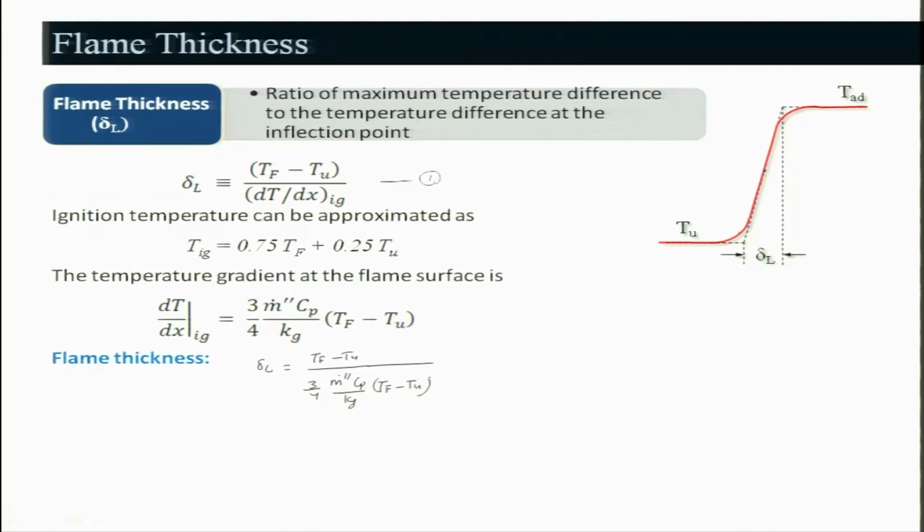So, this you can cancel out, and you can write this as 4 by 3 Kg by Cp, and m dot double dash is nothing but rho u SL, right, and this I can consider as alpha.